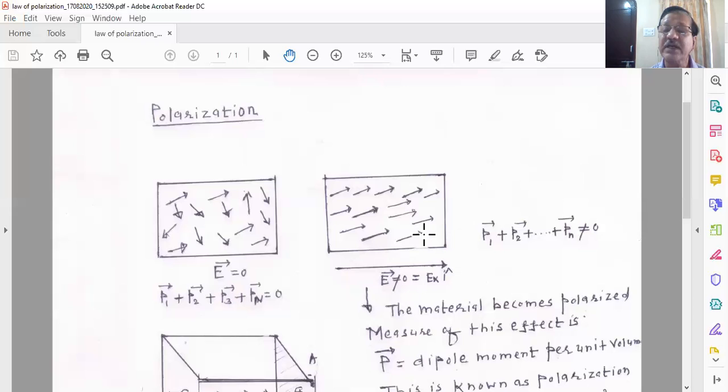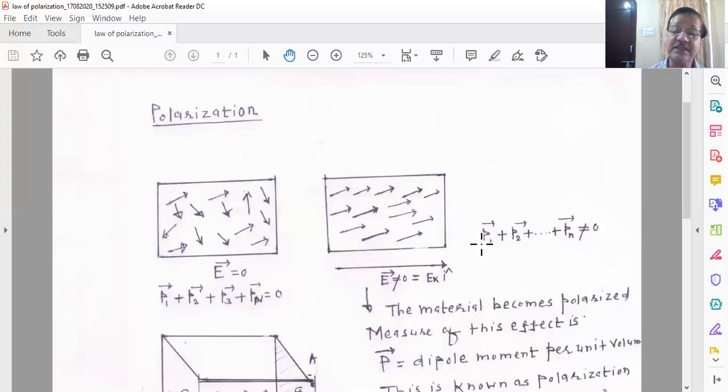But right now we can say that because of this uniform electric field, there is, more or less, an alignment of the dipoles along the direction of the applied electric field, and each dipole is aligning along the direction of the field.